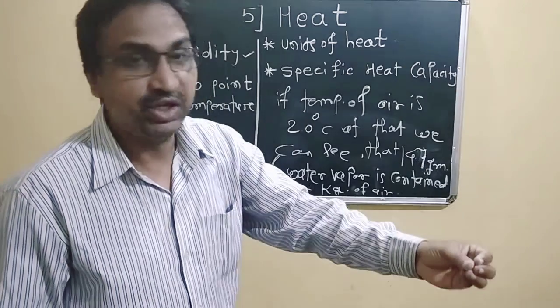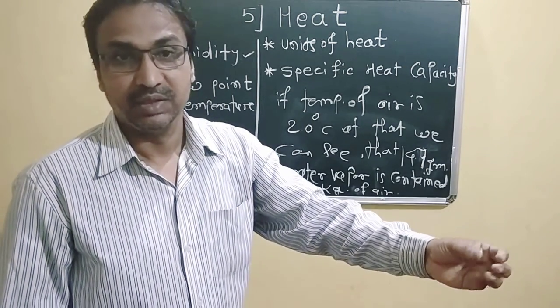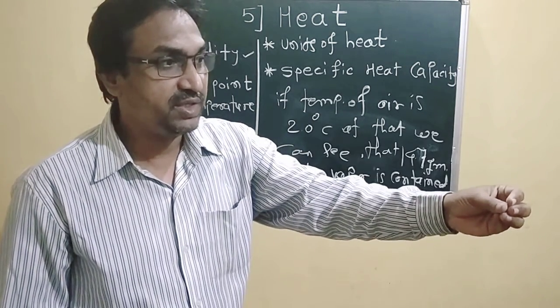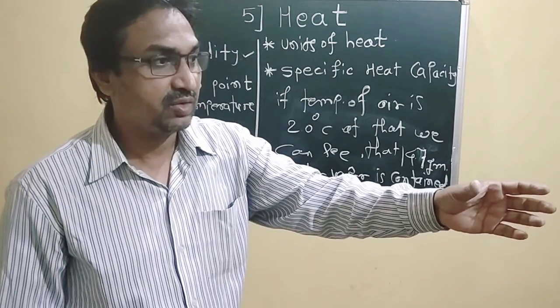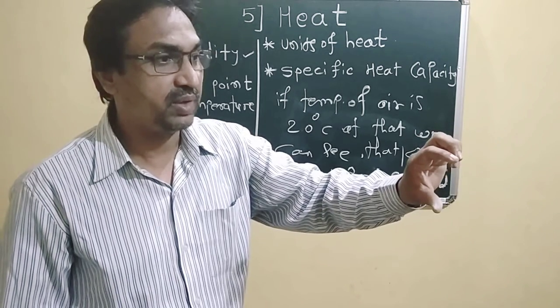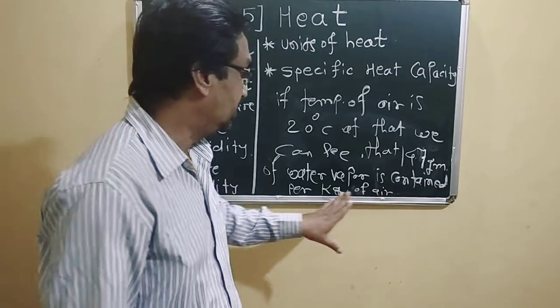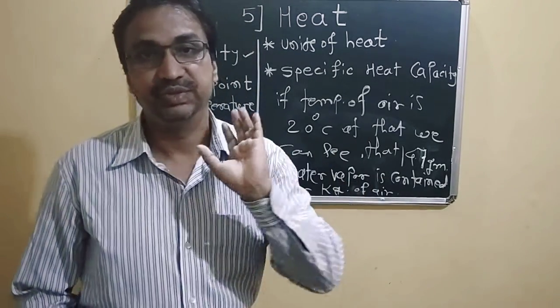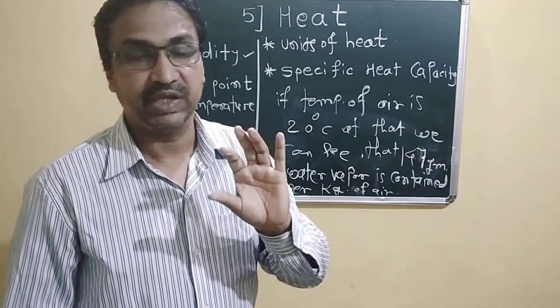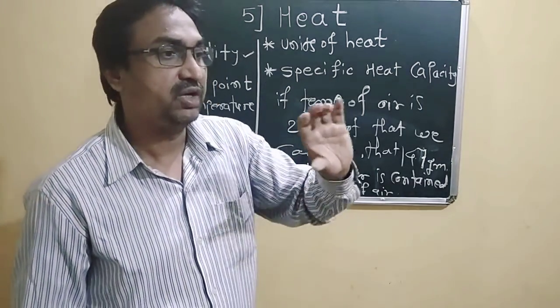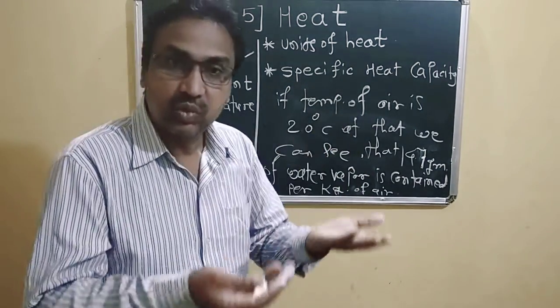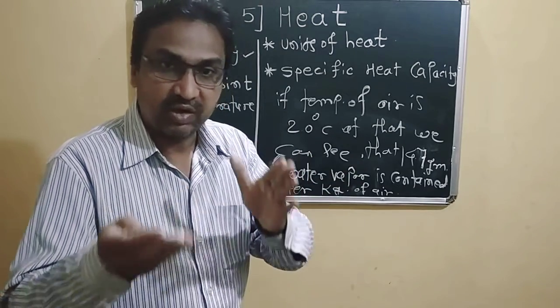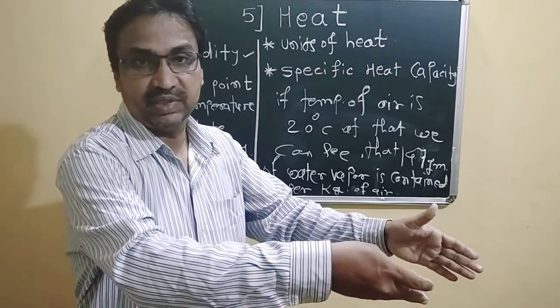Temperature is decreased, which means the capacity of containing water vapor in a unit mass of air is decreased. It cannot contain more mass of water vapor in that air.